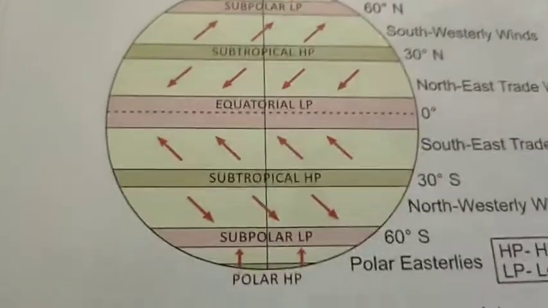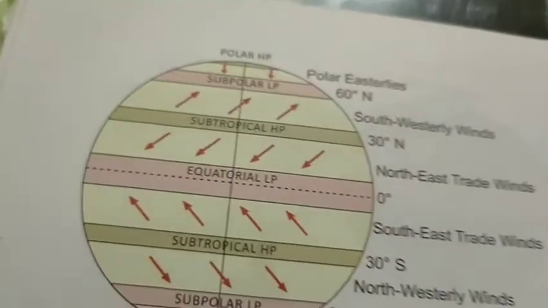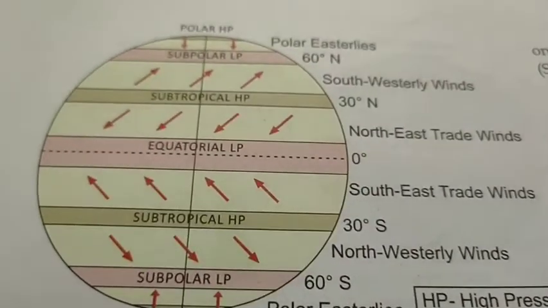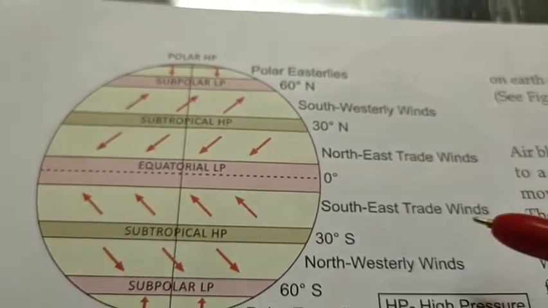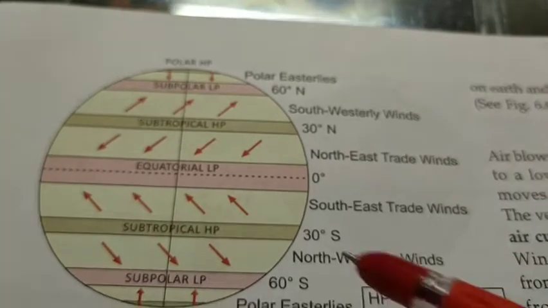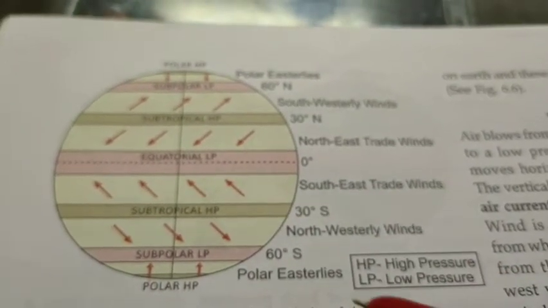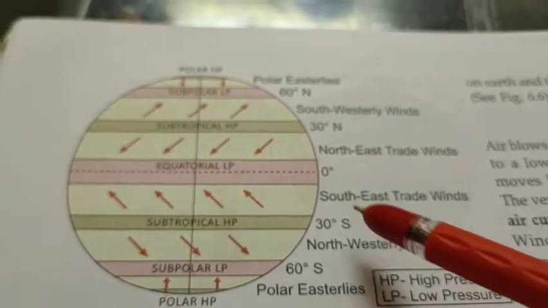Pressure and wind belts of the world. This is the polar front line, and this is southwesterly wind, northeast trade winds, southeast trade winds and northwesterly wind. We can understand this is the pressure and the wind belt. This is the equatorial region and wind blows in these directions.